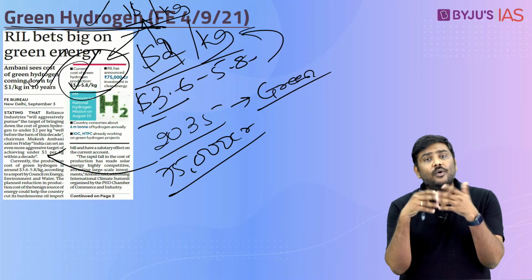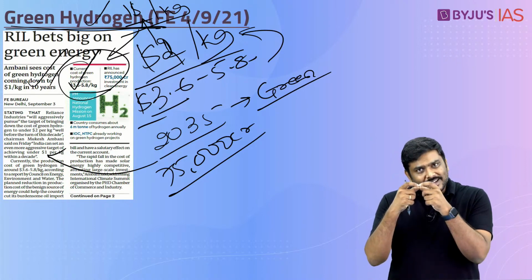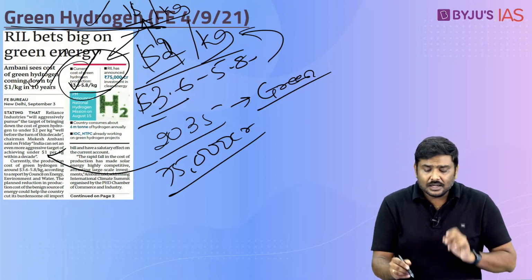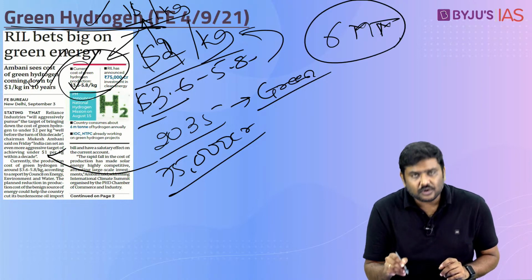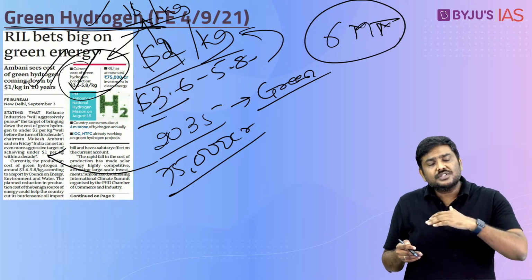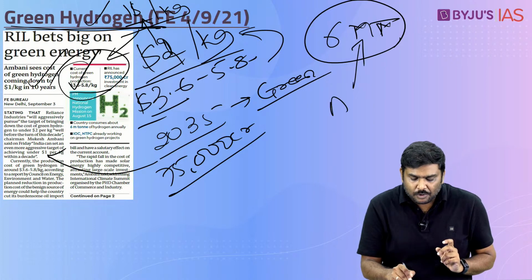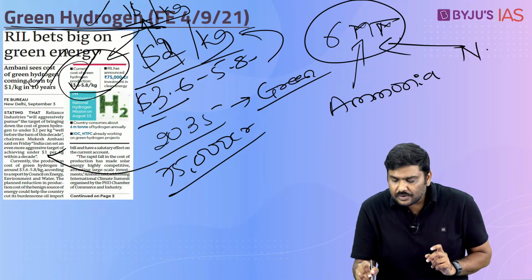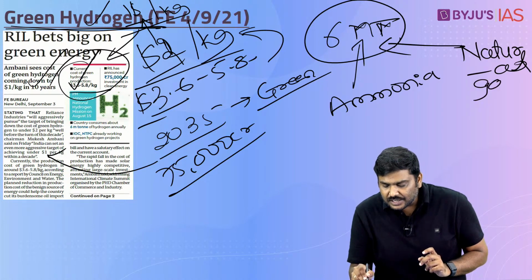But apart from that, what you need to understand is that India is heavily dependent on the consumption of hydrogen, and around 6 million tons of hydrogen is consumed. But for production of this hydrogen, most of the raw material we actually import. For example, we import ammonia, and we import natural gas, which is used for the production of hydrogen.